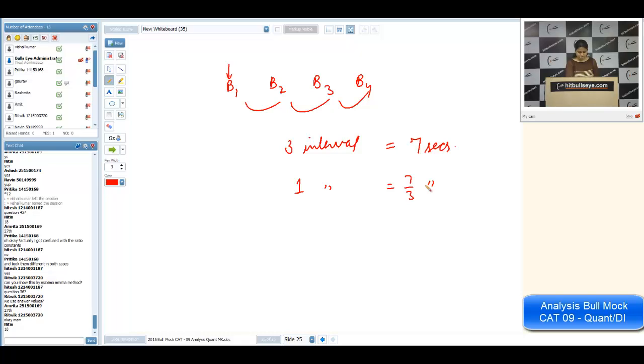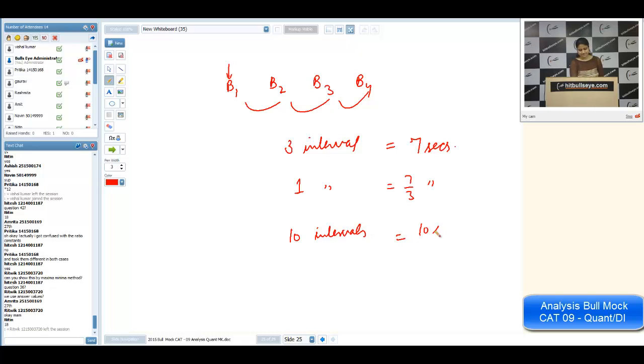Now how much time in seconds will it take to strike 11 o'clock? To strike 11 o'clock, it will need 10 intervals. So it will be 10 into 7 by 3. That is the answer, 70 by 3. Is it okay, Amrita?